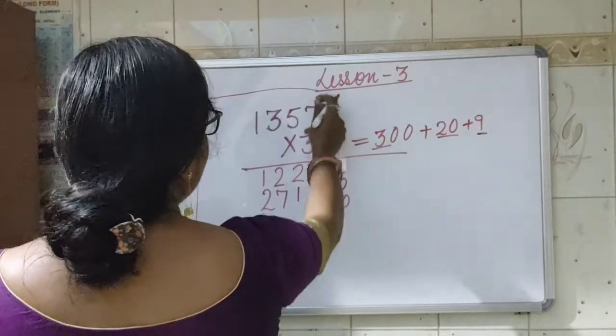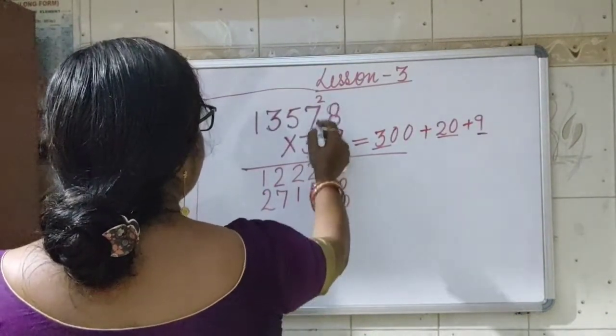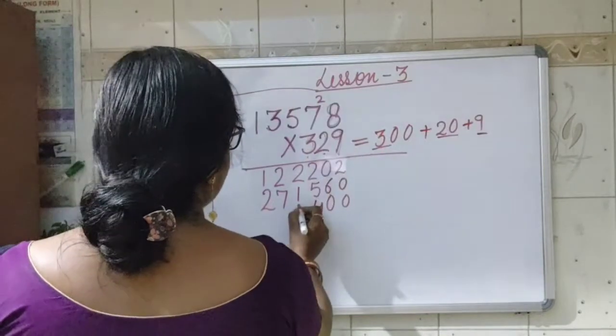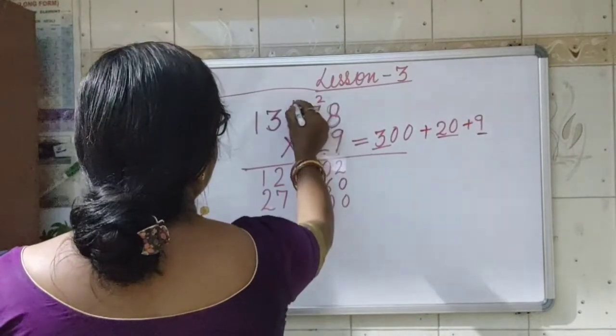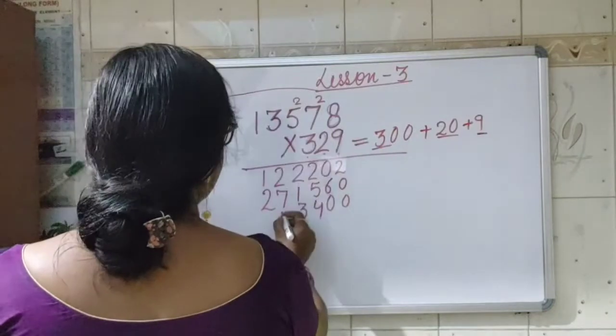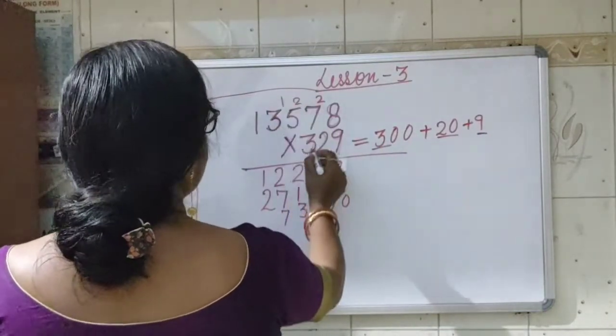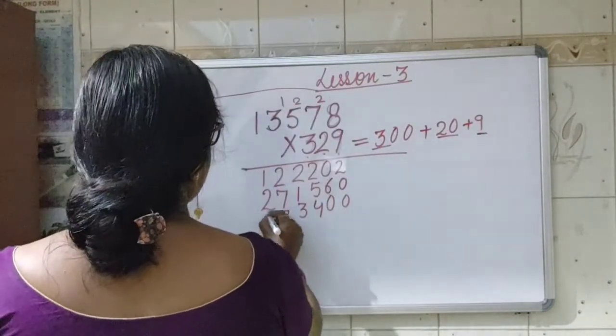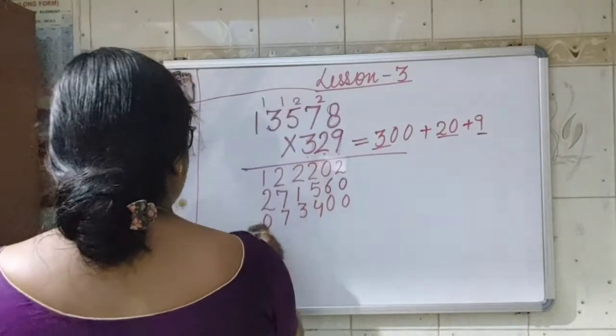Carry 2. Then 3 7s are 21 and 2 is 23. Carry 2. 3 5s are 15 and 2 is 17. Carry 1. 3 3s are 9 and 1 is 10. Carry 1. 3 1s are 3 and 1 is 4.